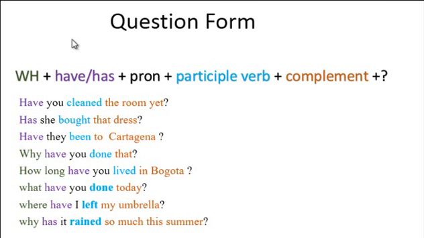Here, the structure is followed by the auxiliary verb had, has, plus pronoun, plus participle verb, plus complement. Okay, it's very important if you want to form the question form in the participle.